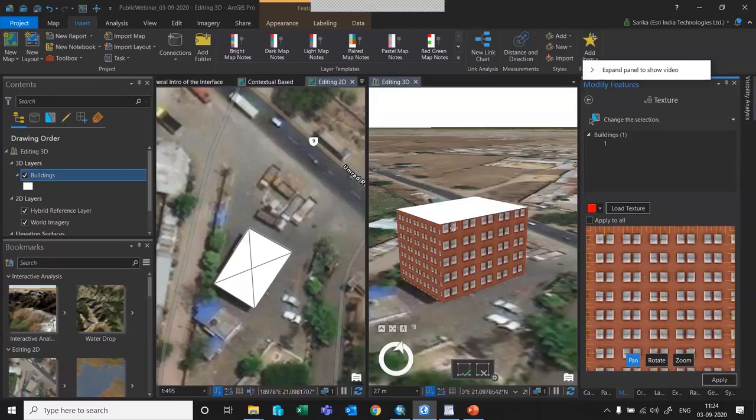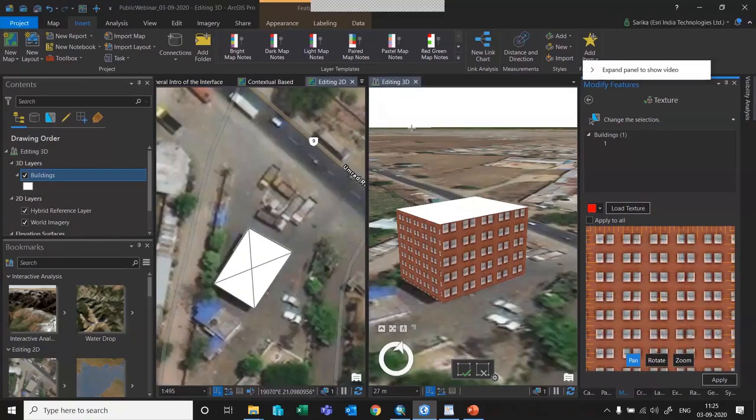As soon as you draw polygons in 3D, the polygons will be reflected in the 2D window as well. This will be useful when you want to view your map from all perspectives, and when you are editing a feature, if you want to know whether your feature is being placed at the right corner, you need to edit in both the scenes, both 2D and 3D. You need to make use of the 2D and 3D scenes simultaneously.